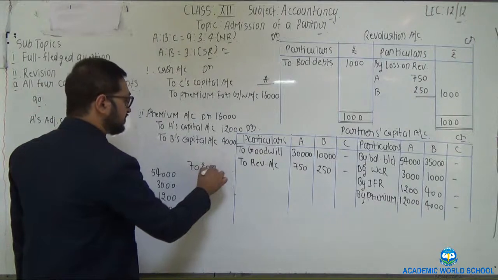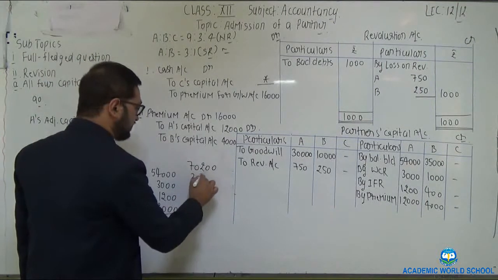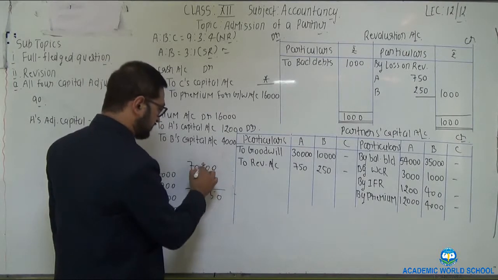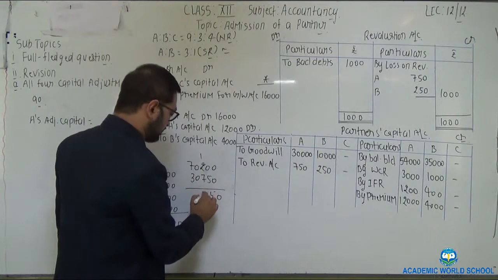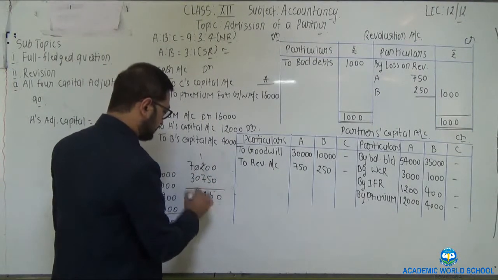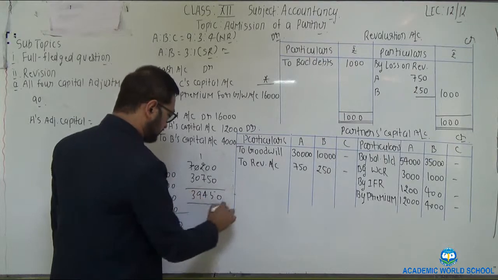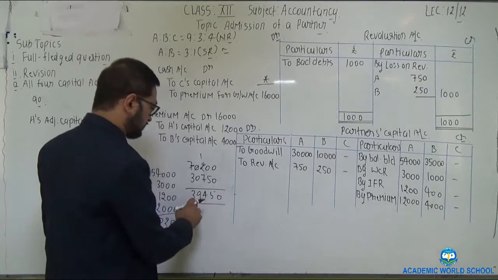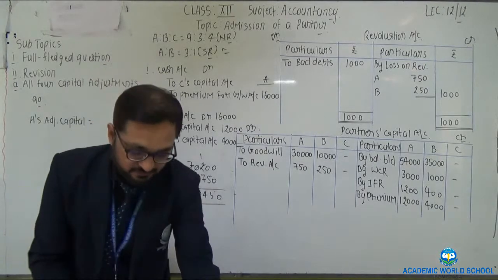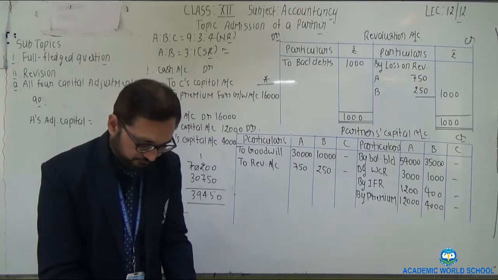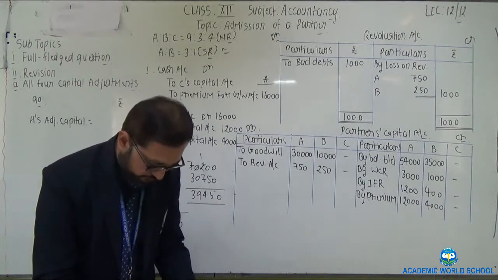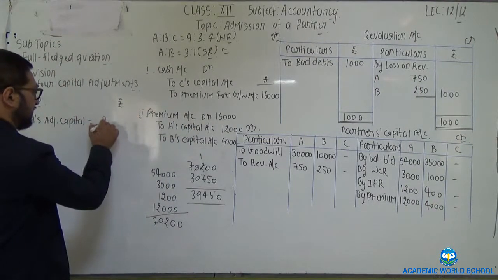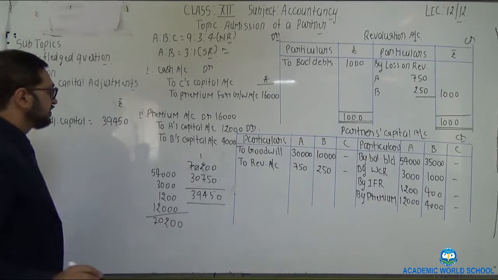So 70,200 minus 30,750 is 39,450. So the adjusted capital of A is 39,450.